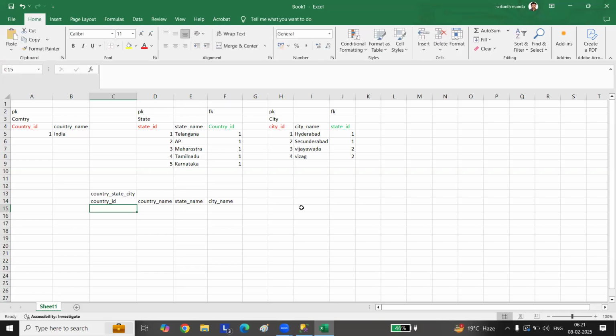Done. Why do I have all these state ID, country ID? We can have only one country ID, right? I'll go here. One, India.